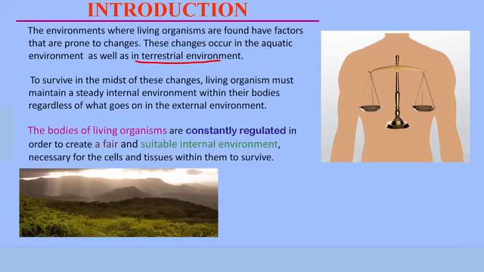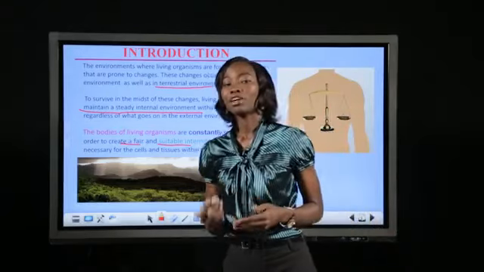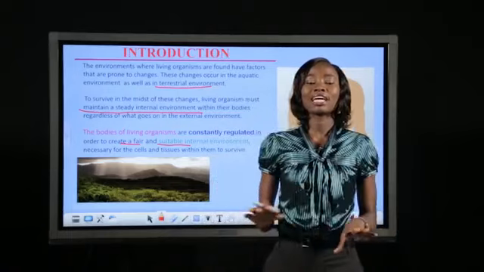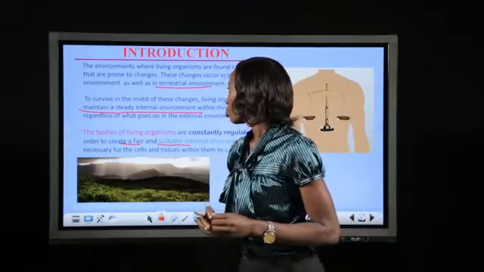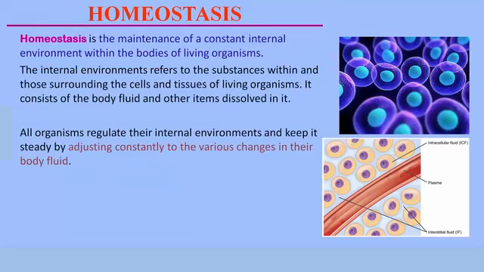To survive in the midst of these changes, living organisms must maintain a steady internal environment within their bodies, regardless of what goes on in the external environment. The bodies of living organisms are constantly regulated in order to create a fairly suitable internal environment within their bodies. They do this constantly, regulating their internal environment to ensure that there is a constant state of conditions within them. This brings us to the term homeostasis. It is in regards to maintaining a constant internal environment that we have this term.